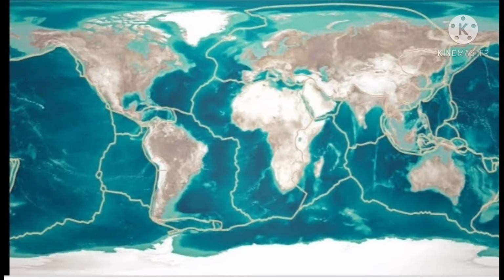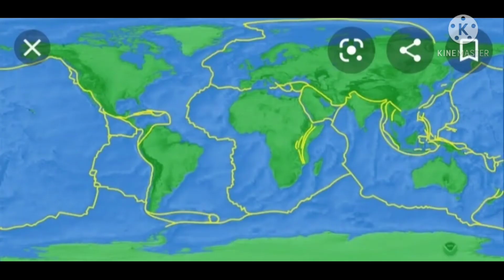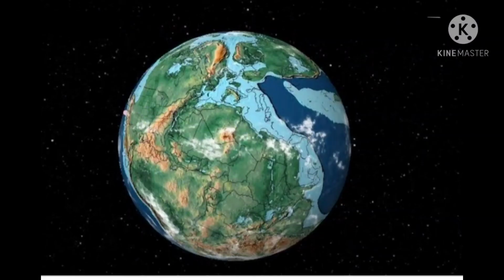The plates steadily shift around, carrying continents and oceans with them. When they collide, new mountain ranges are pushed up. Afterward, over millions of years, wind, water and ice gradually wear the mountains down. 250 million years ago, Earth's continents all joined together, forming an enormous supercontinent known as Pangaea.